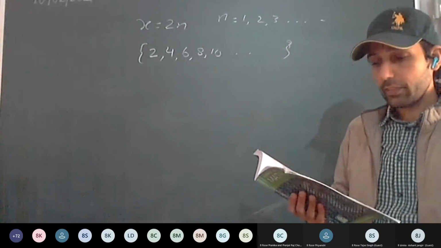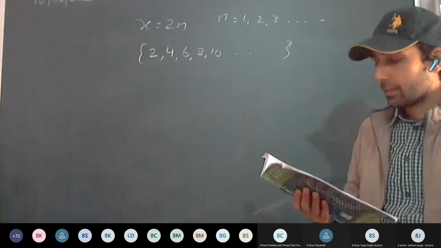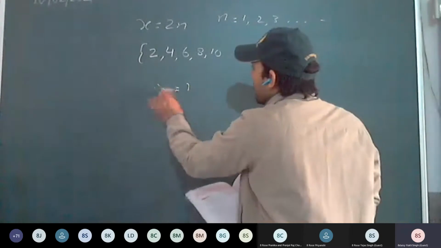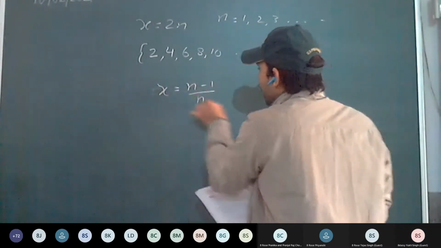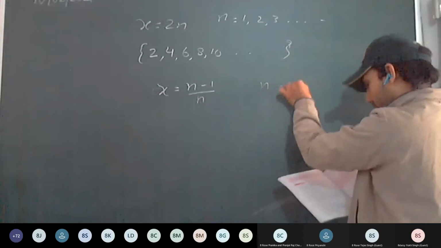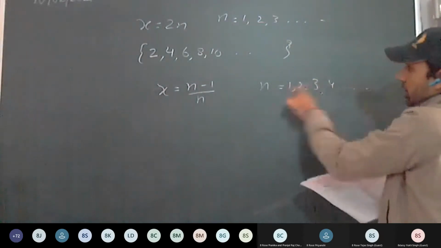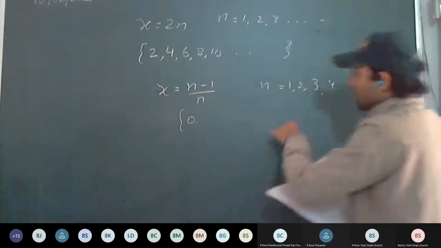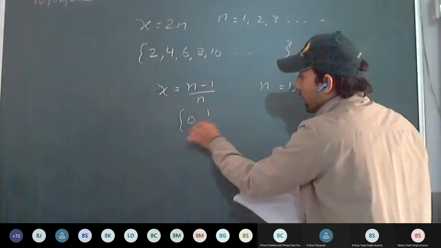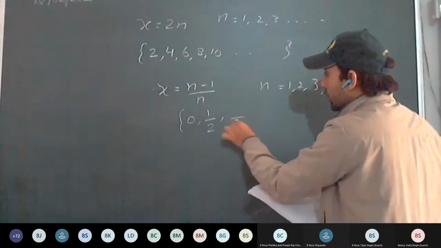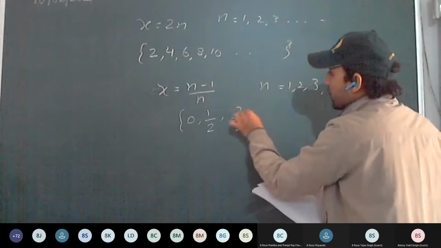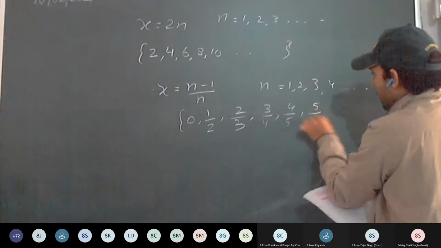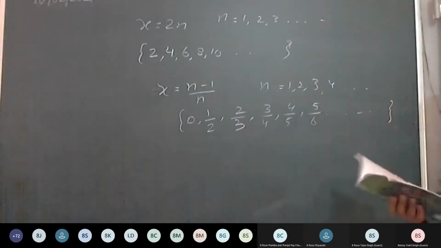First, second, the set of positive integers less than 20. For 7th, x equal to n minus 1 upon n, where n belongs to natural numbers, so n will be 1, 2, 3, 4 up to infinity. Putting 1: 1 minus 1, 0 upon 1, so the first element will be 0. Put 2: 2 minus 1, 1 divided by 2. Again, 3: 3 minus 1, 2, it will be 2 upon 3, then 3 upon 4, 4 upon 5, 5 upon 6. Like this, it will go up to infinity. So it's an infinite set.